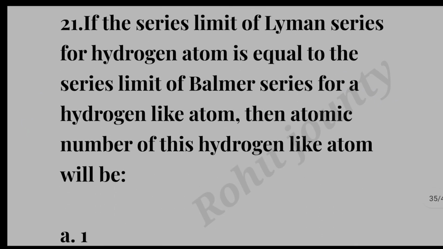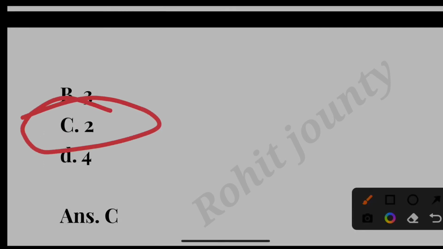Question number 21. If the series limit of Lyman series for hydrogen atom is equal to the series limit of Balmer series for hydrogen-like atom, then atomic number of this hydrogen-like atom will be option A 1, option B 3, option C 2, option D 4. The correct answer is option C, 2.